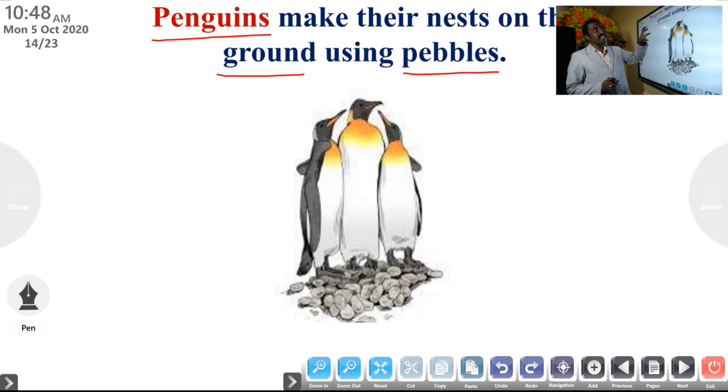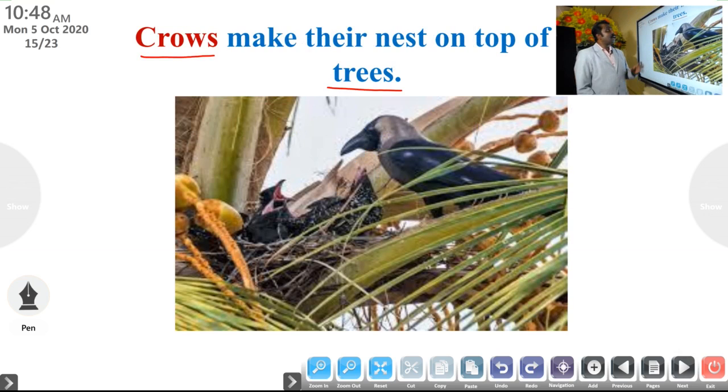Penguins make their nest on the ground using pebbles. Crows make their own nest on the top of tall trees, like mango tree, coconut tree, jackfruit tree.